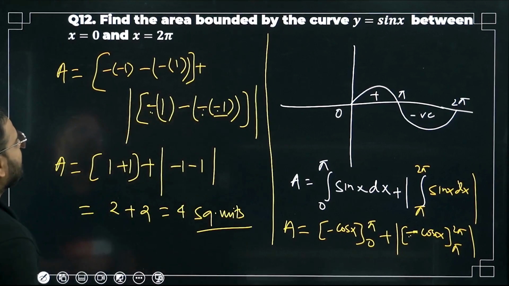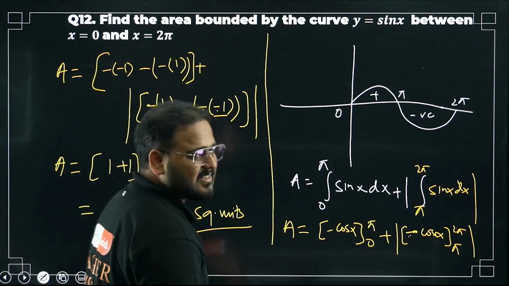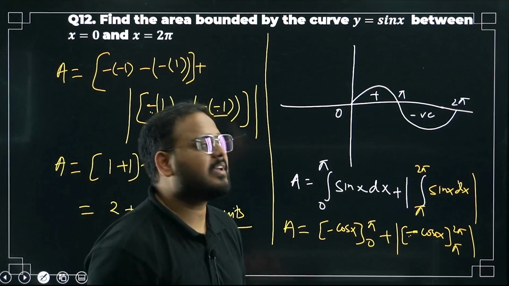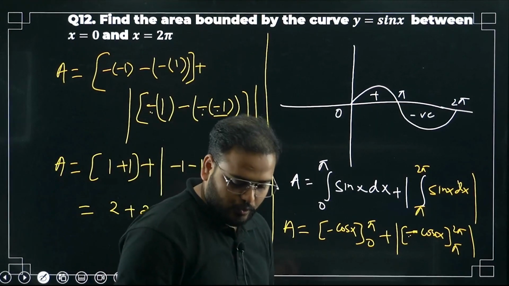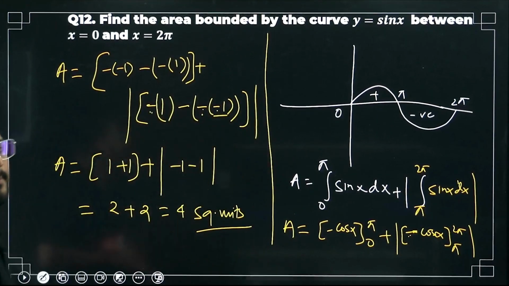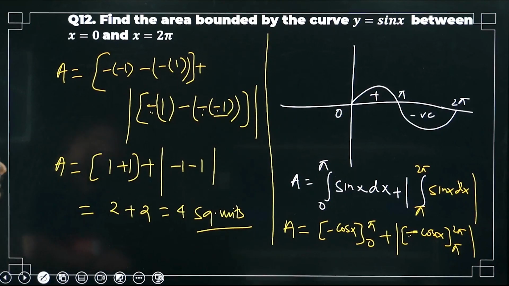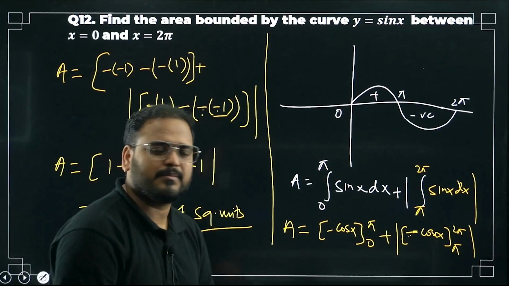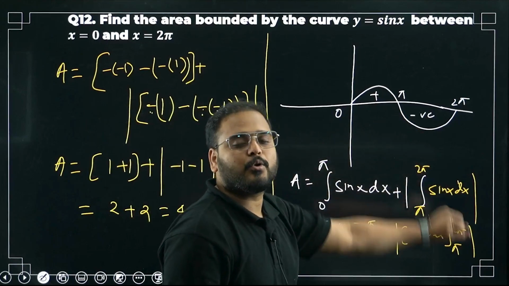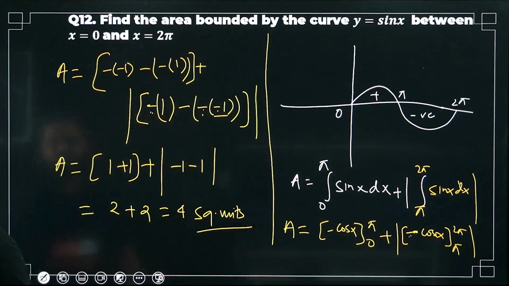4 square units, for the integration of sin x, or the area under the sin x curve between 0 to 2 pi. Please have a look. Question number 12 is done. Simple question. Very, very simple. Just identify the negative part, apply mod to that.